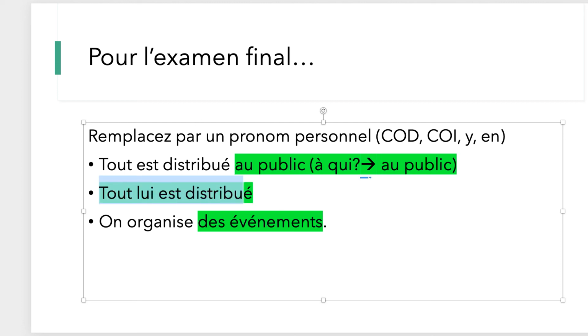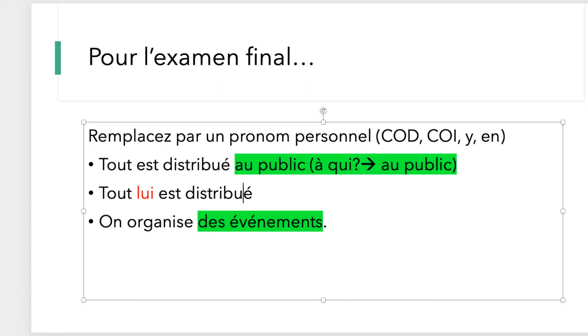All right, let's take over the highlighter here. Okay, lui, because au public is only one entity that we're looking at. Okay? N'est-ce pas? So make sure that you know what question you're asking instead of asking le, la, etc. You're asking the question à qui, au public.